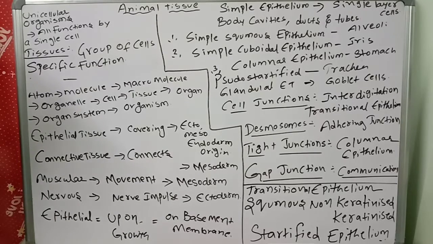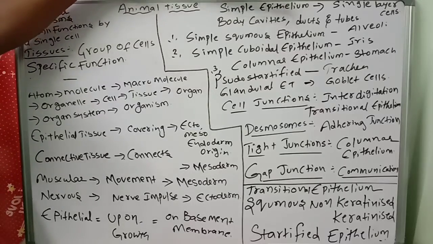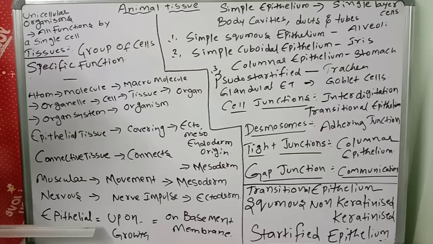Next, properties of epithelial tissues. What are the properties of epithelial tissue? That is important. First we are discussing epithelial tissues. The word epithelium is composed of two words. Epi means upon, and thelial means growth. It is a tissue which grows upon another tissue. A tissue which grows upon another tissue is called epithelial tissue. It always rests upon underlying connective tissue.